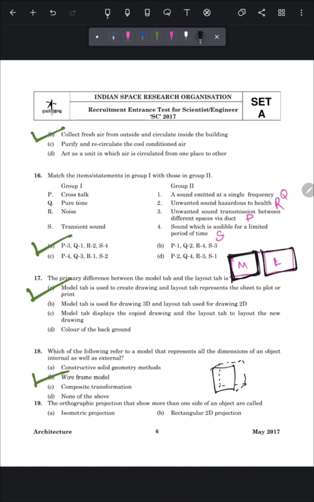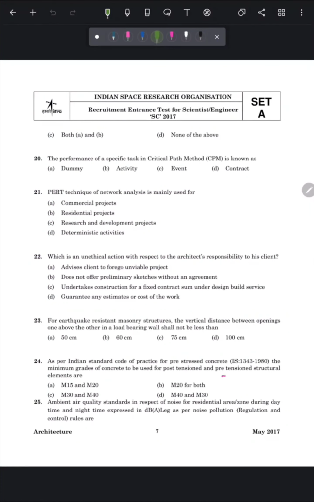Our next question is, the orthographic projections that show more than one side of an object are called. So the answer of this question is isometric projections. Let's move to the next question, that is the performance of a specific task in critical path method, CPM, is known as. So in a critical path method, different tasks are known as activities. The correct answer of this question is option number B, activity.